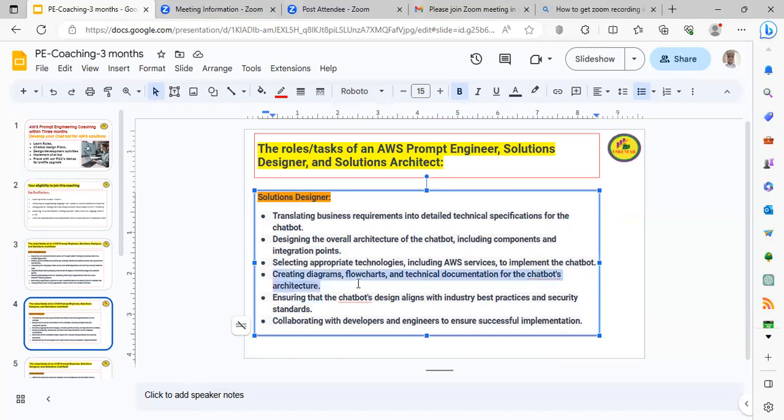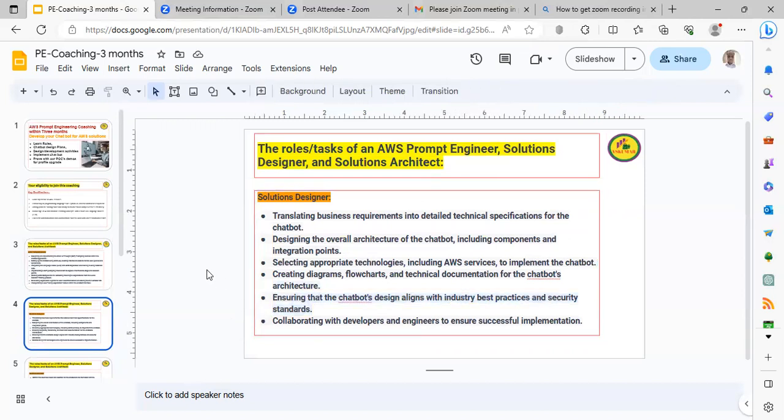So this is the designer's activity where the AWS prompt engineer will collect these diagrams. According to that, he'll plot that particular service for connection purpose. Ensuring that chatbot's design aligns with industry best practices and security standards. Yes, obviously, we're going to use some kind of standards while following this designing of the chatbot.